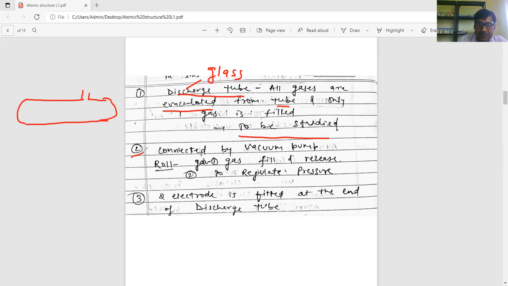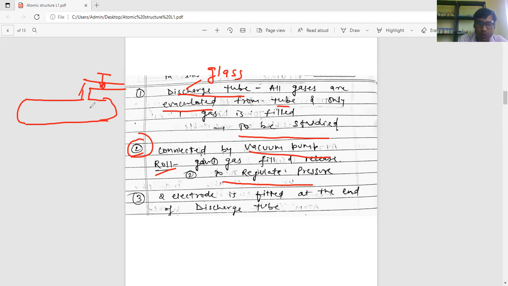And the second thing done by J.J. Thomson is, he connected the discharge tube to a vacuum pump like this. So what is the role of the vacuum pump? The gas is filled or released by this vacuum pump, and second, it regulates pressure.